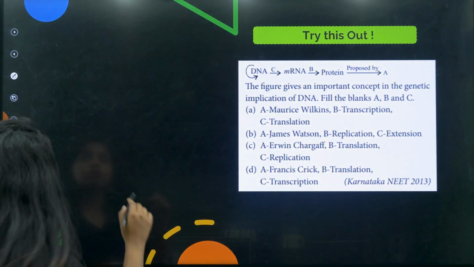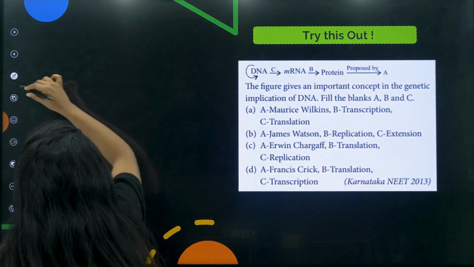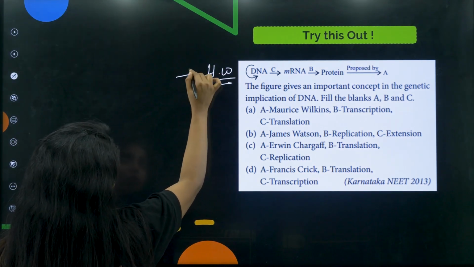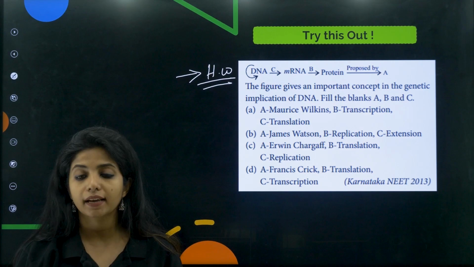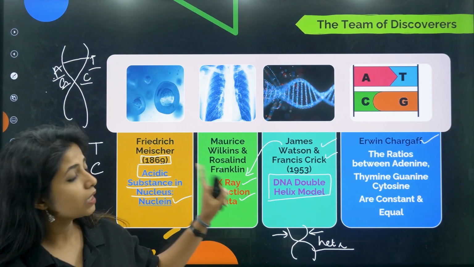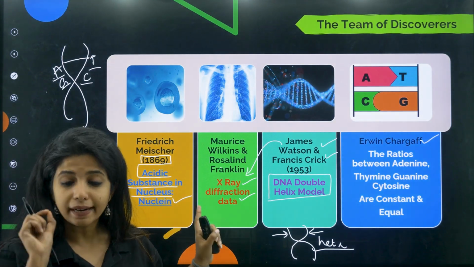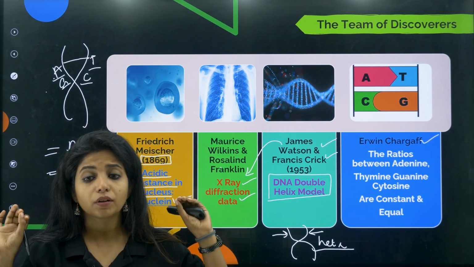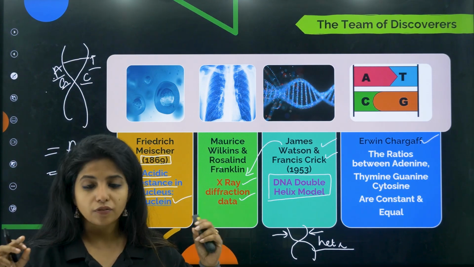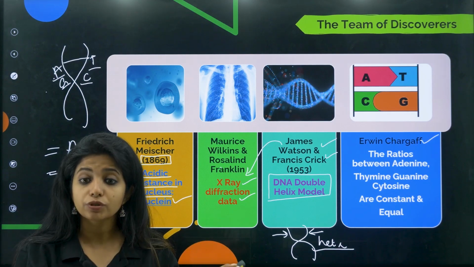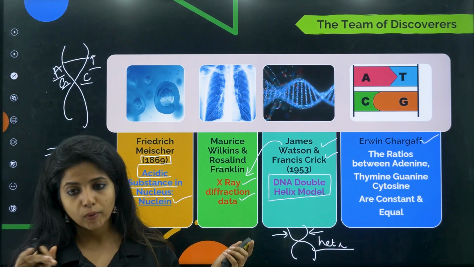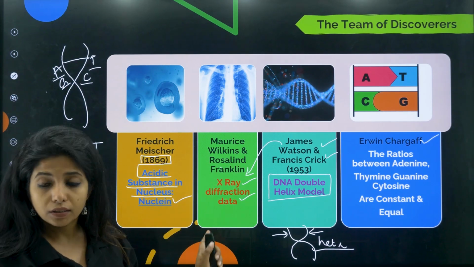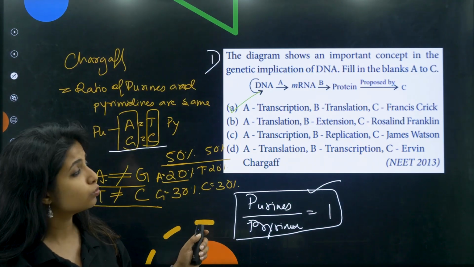For this thing, I want you to write it as homework and tell me in the comment section what exactly it is. Fine. This thing I want you to write somewhere and put it on your desk, because it is something you might forget. The names are kind of confusing, so have your own tricks. If you know certain tricks, then put them down in the comment section as well. I'll be really glad to see that, but we need to remember it. If you're not able to remember it, you might lose so many marks, which I do not want.